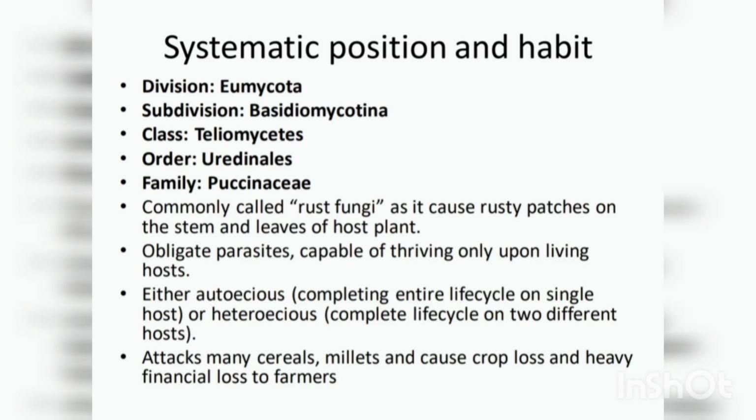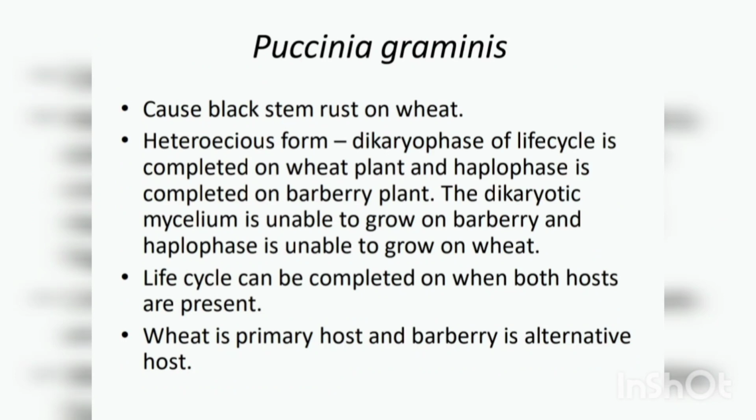This species of fungi attacks many crop plants, especially cereals, millets, etc., and causes heavy financial loss to farmers. Now, the species we are discussing is Puccinia graminis. It causes black stem rust on wheat. It is a heteroecious form, meaning it has two host plants. One is the wheat plant, the other one is the barberry plant.